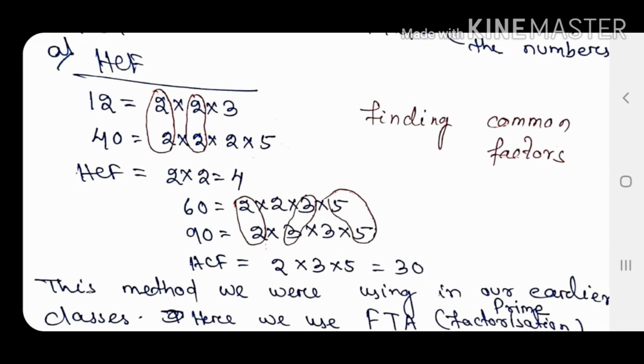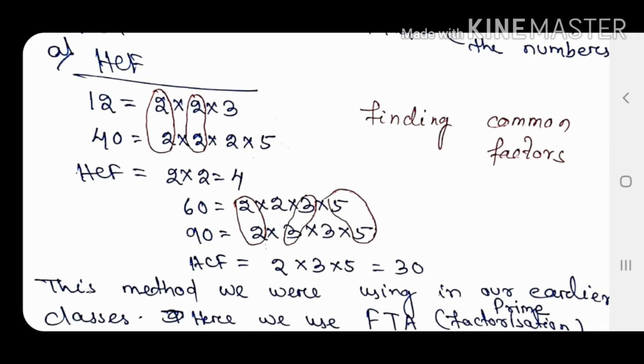After that we discussed another method which is very easy, the prime factorization method. Here we prime factorized 12, we prime factorized 40, and we take common factors. In 12 and 40, we have taken two 2's common. So, the HCF is 2 times 2, which is 4. Similarly, you can take the example of 60 and 90. Both are prime factorized. 2 is common, so I have taken one 2. Then 3 is common in both 60 and 90, so 3 is taken common. 5 is also in 60 and in 90, so 5 is taken common. So, the HCF is 30.